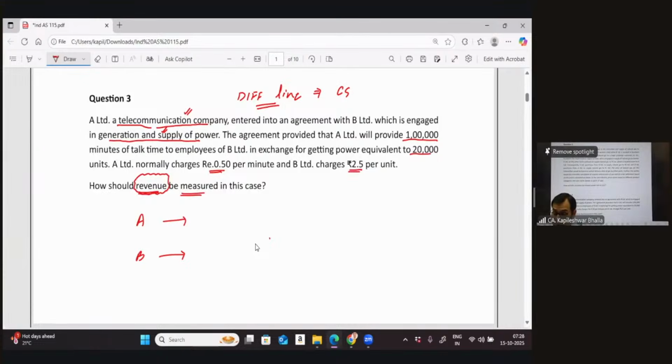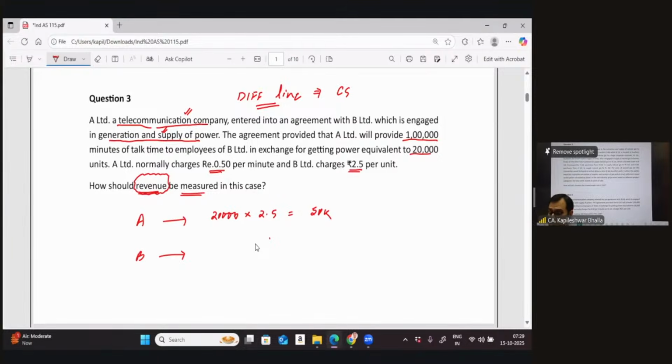So is A going to recognize the revenue equal to 1 lakh into 0.5, or is he going to recognize 20,000 into 2.5? By the way, both of them come to the same figure. I am given the consideration paid is 1 lakh into 0.5. Oh, I'm afraid in this particular case, when A is going to recognize a revenue, we need to see what he gets. A is getting a total of 20,000 units of electricity, and each unit of electricity is worth 2.5. So he's going to recognize a revenue of 50,000. So what you get becomes the revenue for A.